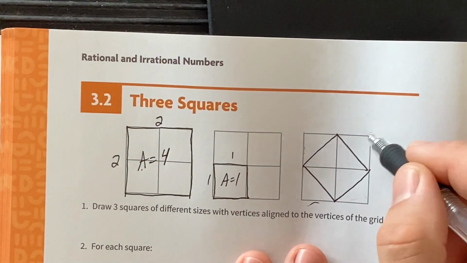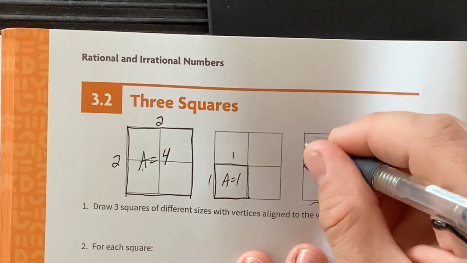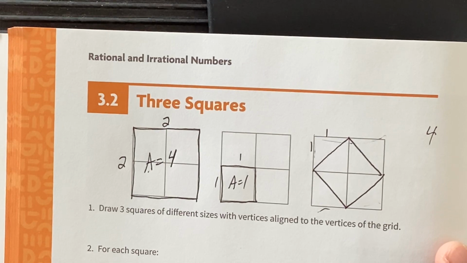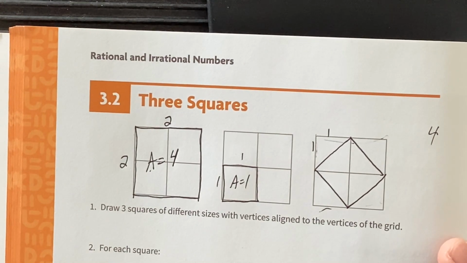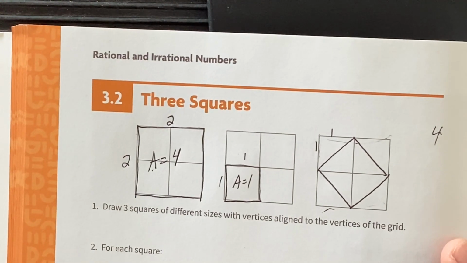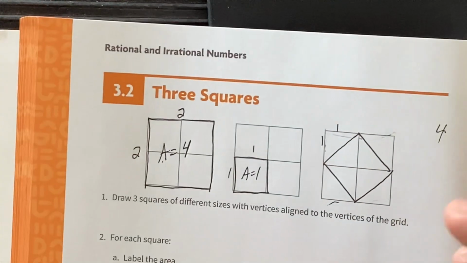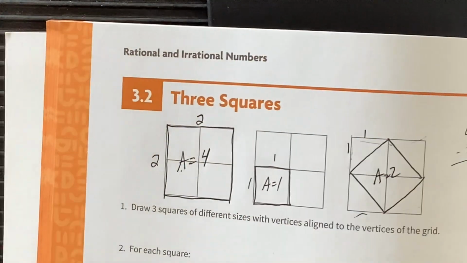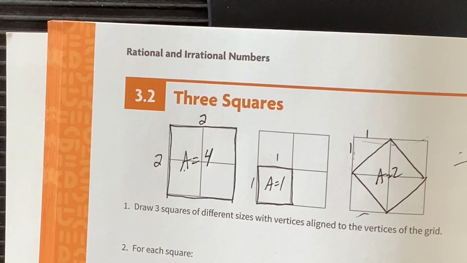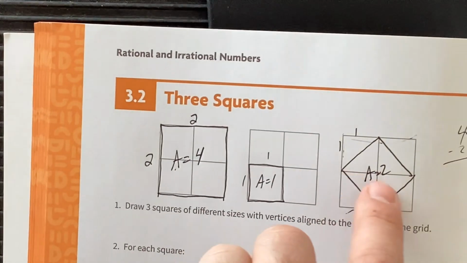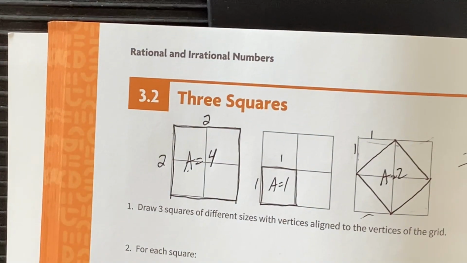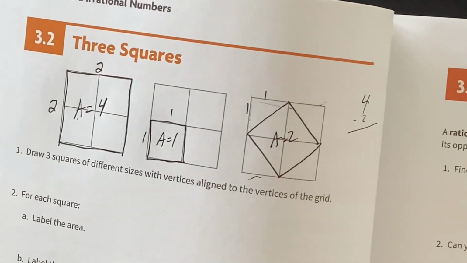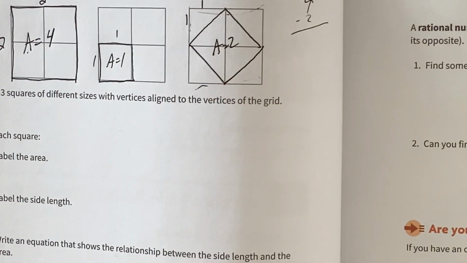If this whole thing was a square, the area would be 4. What's the area of each of those little triangles that are missing? 1 times 1 divided by 2. 1 times 1 is 1, divided by 2 is a half. Half, half, half, half. Means the area of this thing is 2. Probably could see that. Each one of these is half of a square. I have 4 of them. What's the side length?